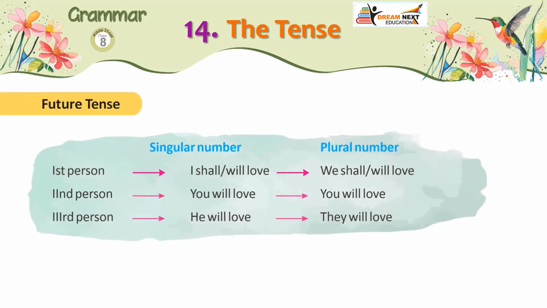Future tense. Singular number, plural number. First person, I shall/will love, we shall/will love. Second person, you will love, you will love. Third person, he will love, they will love.